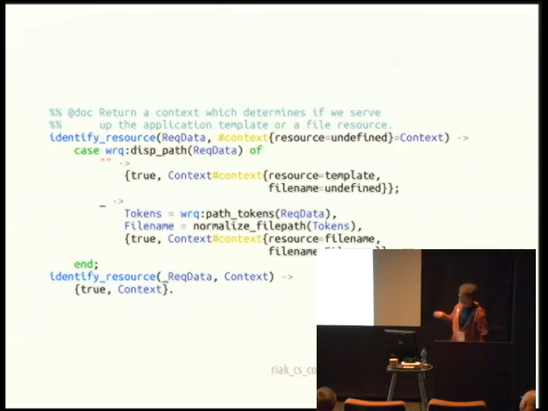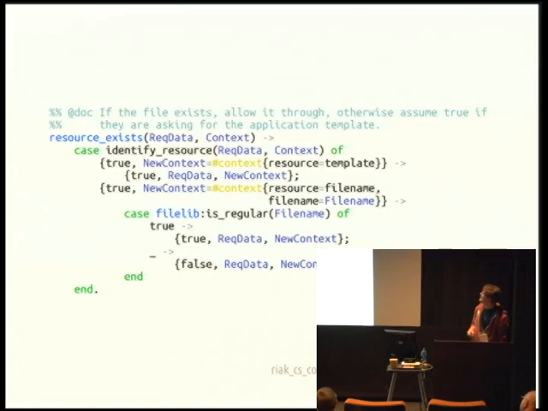So what does the identify resource function look like? We come in, and we initialize the resource as undefined. If the resource is undefined, we look at the path of the web request. So this is what this WRQ dispatch path does. And we see, okay, did they access just the root URL? If they access the root URL, we'll set that resource to be template. If they've accessed anything else, now we need to get the rest of that path. We need to normalize that path based on the file system path. And then we want to say, well, it's a file and it's a file name.